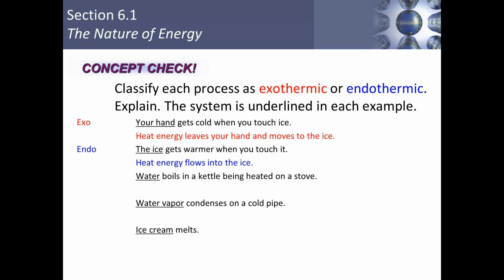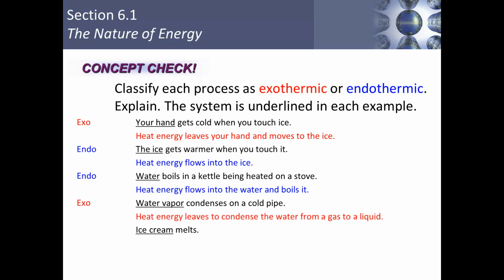When water boils in a kettle being heated on the stove, it's an endothermic process. Heat energy flows into the water and boils it. Water vapor condensing on a cold pipe is exothermic. Heat energy leaves to condense the water from a gas to a liquid. And when ice cream melts, we have an endothermic process. Heat energy flows into the ice cream to melt it.